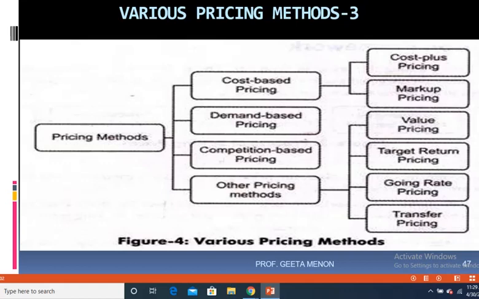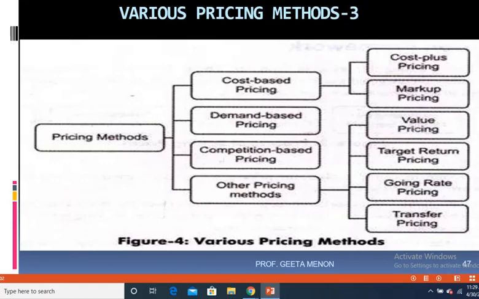For example, most of the products like petroleum products, aluminium, iron, cocoa beans, these are goods which are sold as they are. No changes are made in their designs and functions. So they are sold in the manner that they are procured. So therefore, their prices are generally based upon the market conditions.